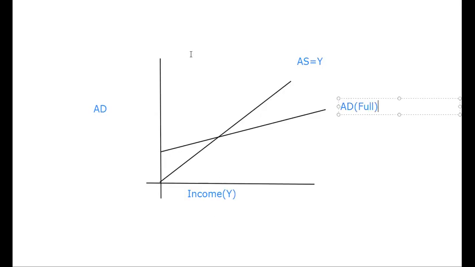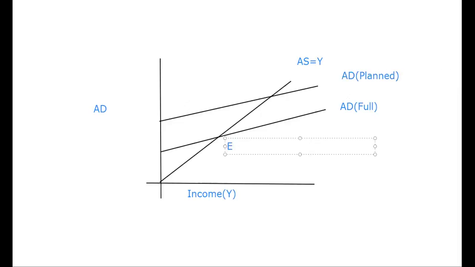But the demand is more here. Demand is more than this full employment. This is the aggregate demand, the planned one. So here the actual equilibrium will be here, but there they used equilibrium F. We can also use the same, no problem.